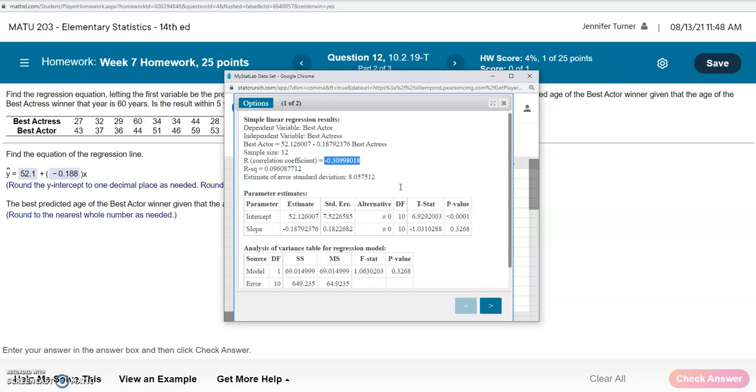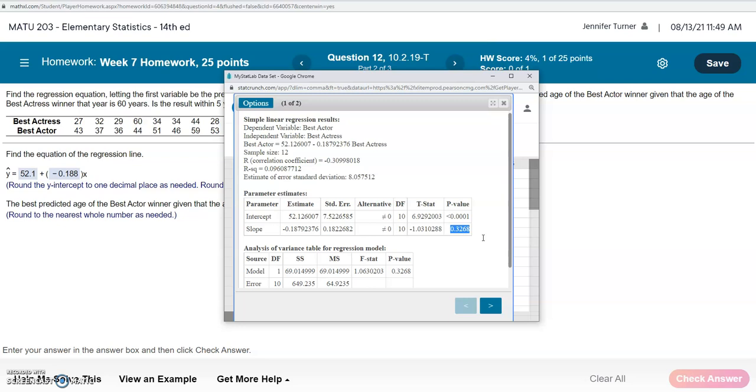What's the other way? The other way is we can look at the p-value right here under the p-value column for the slope row. If the p-value is a very small number, maybe less than the 0.05 significance level that we often talk about, then that means that there would be good correlation.